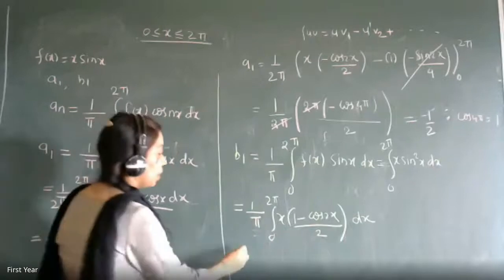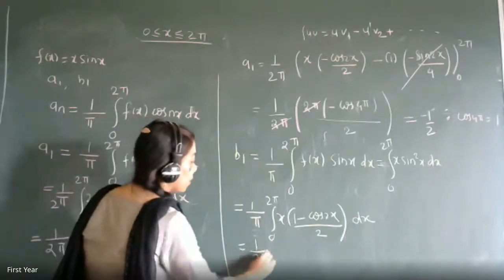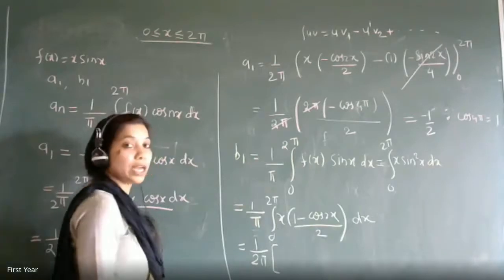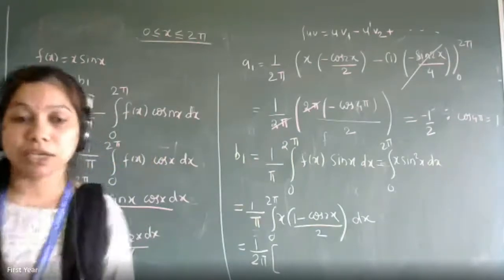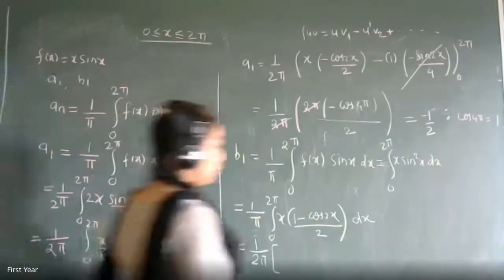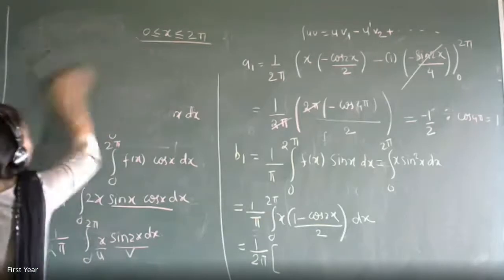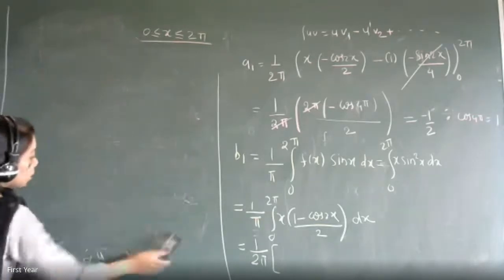Do this integration. You can take 2 outside, 1 by 2 pi is written as it is. And again by parts you will have to use and try to solve that. Check what is the answer for this. Pi. Final answer you are getting pi? Yes, correct. Pi is the answer. Okay. Is everybody getting the answer to be pi?